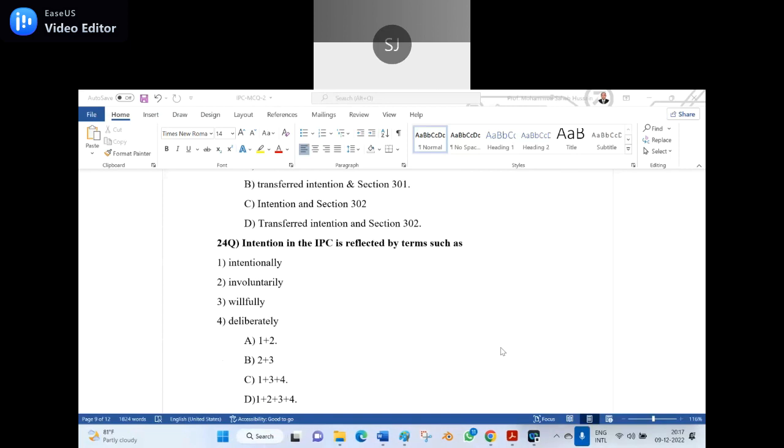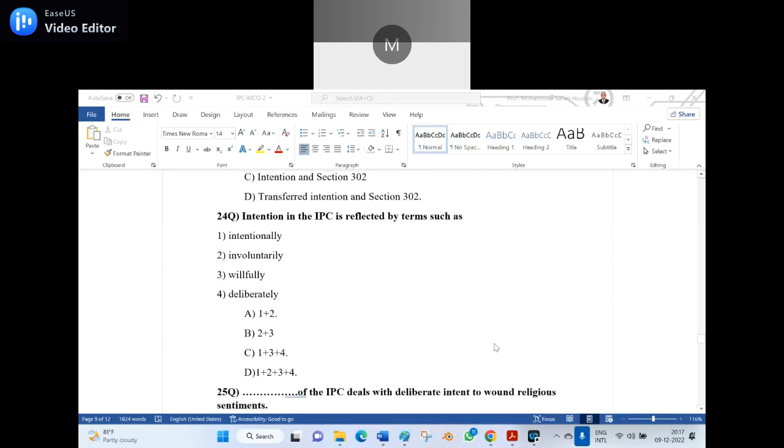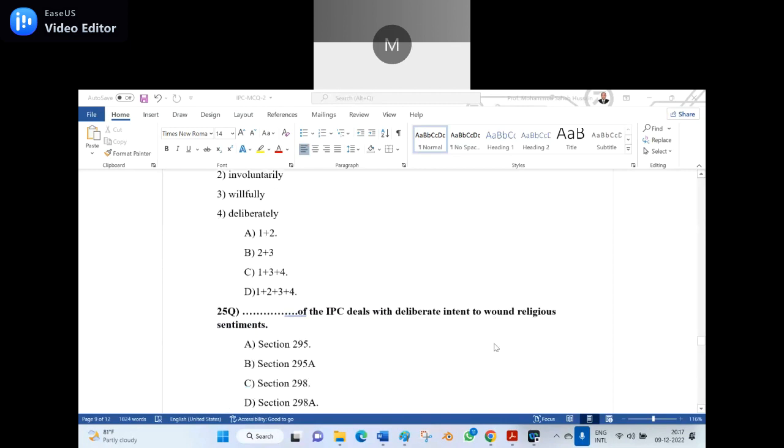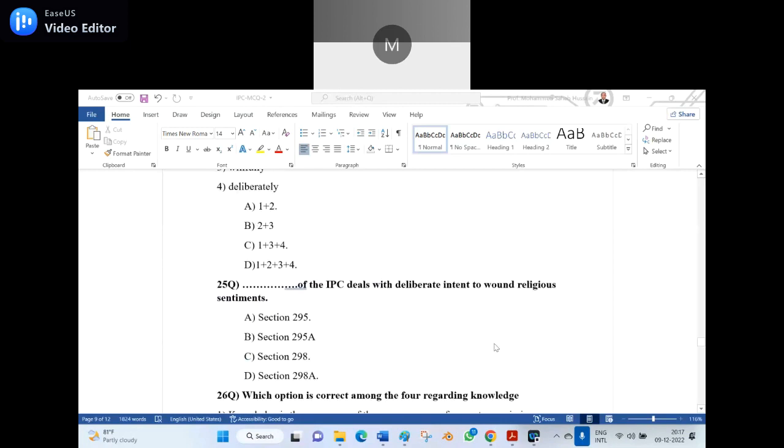Check it again. Yes. The reason is intention is intentionally, intention is voluntarily, but I wrote involuntarily. That means we can eliminate it. And intention is willfully, and intention is deliberately, and hence the right answer here is C, 1 plus 3 plus 4. Is it clear? Say yes. Yes, sir.